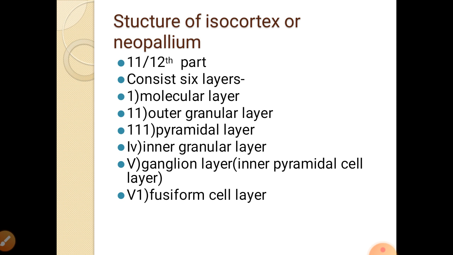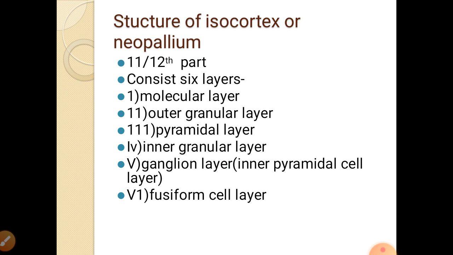The second part, 11 parts out of the 12 parts of the cortex, shows the isocortex. This is new cortex or neopallium. These 11 parts of the 12 parts of the cortex, this is isocortex, also called neopallium. This consists of 6 different layers of the cortex.